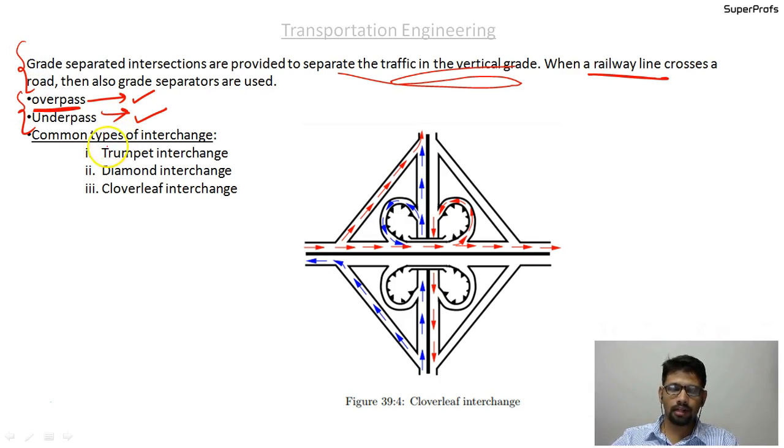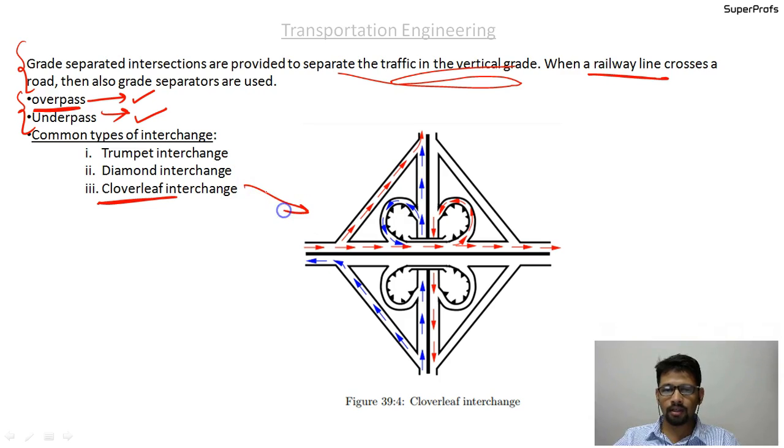There are three common types of interchanges: the trumpet interchange, diamond interchange, and cloverleaf interchange. The name cloverleaf interchange comes from the shape. If you look at the top view of this kind of interchange, this is what it looks like.